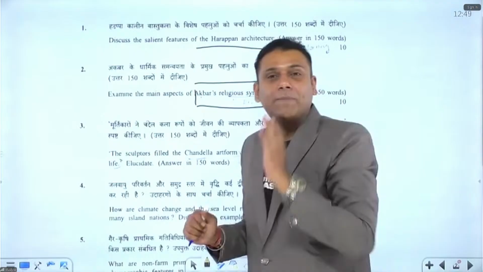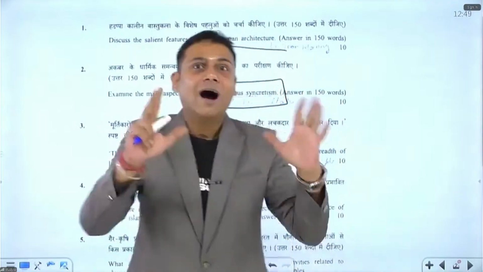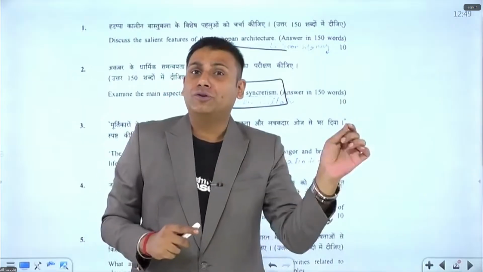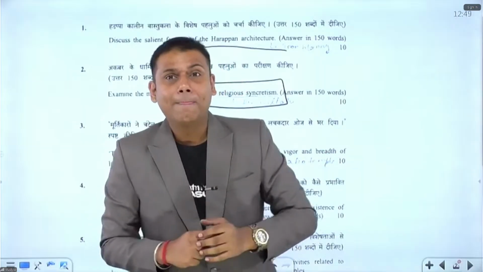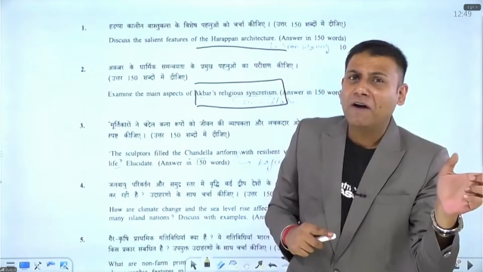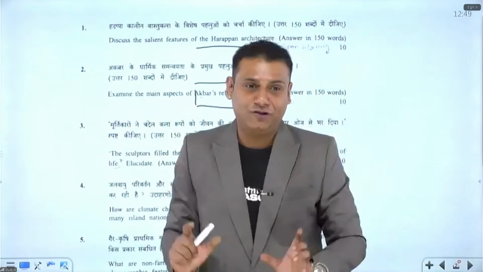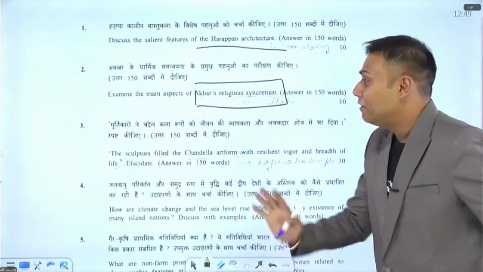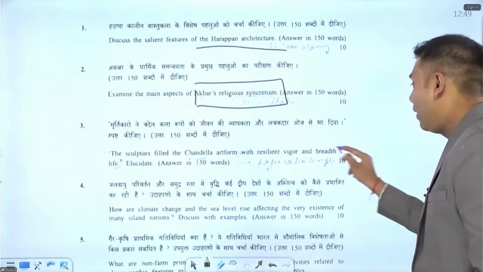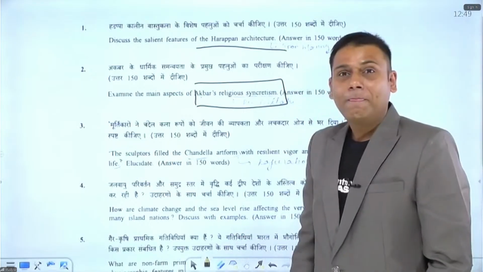Apart from this, from the perspective of art and architecture or art and culture, we had discussed that since there was construction of Ram Mandir, there could be a probable question on the Nagara style of architecture or the Dravida style of architecture. And the question has been asked in the form of: the sculptors filled the Chandela art form with resilient vigor and breadth of life.